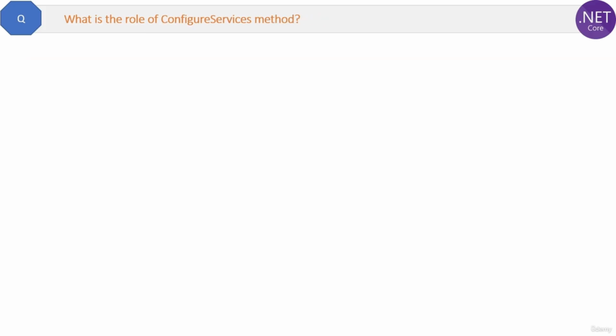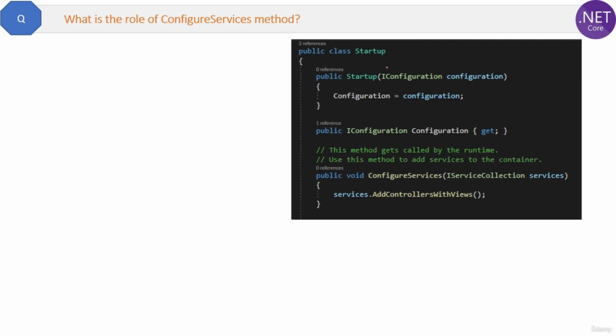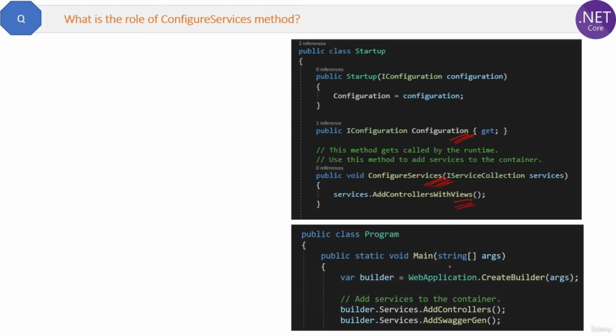What is the role of configure services method? This method was there in the startup class of .NET Core like this. This is how we configure services, like inside the configure services method, services.AddControllers. From .NET 6.0 the same services are configured directly inside the main method of the program class file. Now the question is, what is the purpose of adding these services here inside the configure services method?